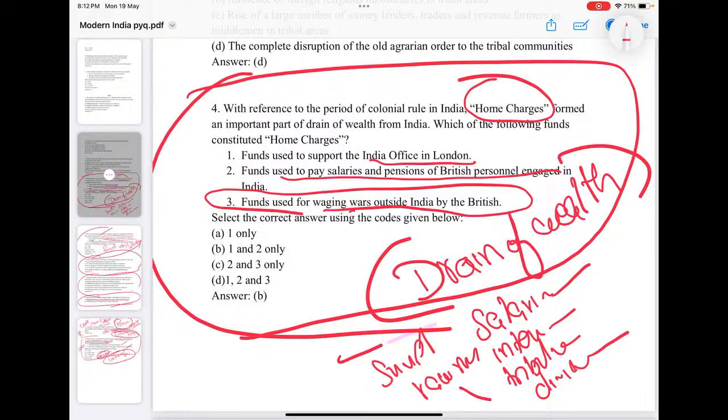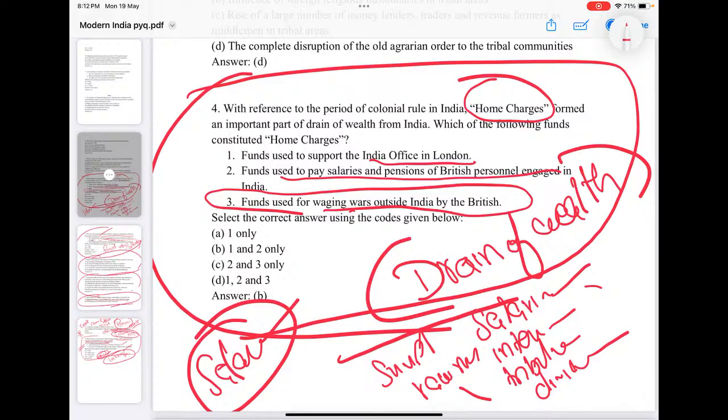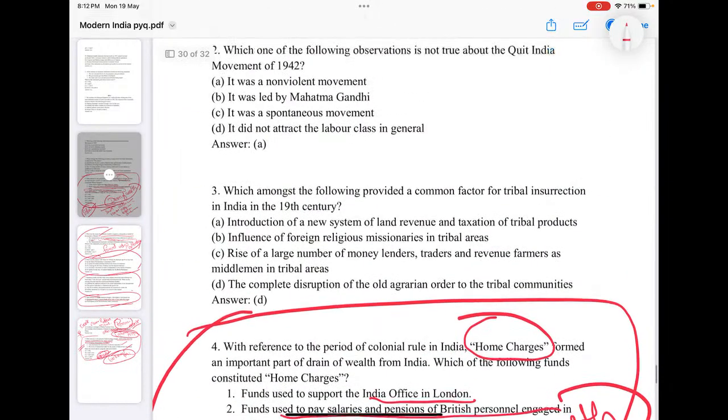Similarly, Indian funds were used for maintaining the staff of the Indian office in London, for paying salaries or incentives for employees in this office, which was maintained for Indian administration in London, and for the British personnel engaged in India. So these are home charges. Have an idea what the components of home charges are.